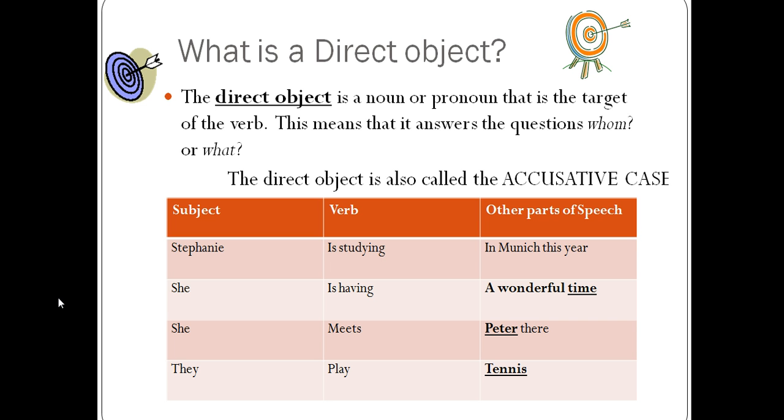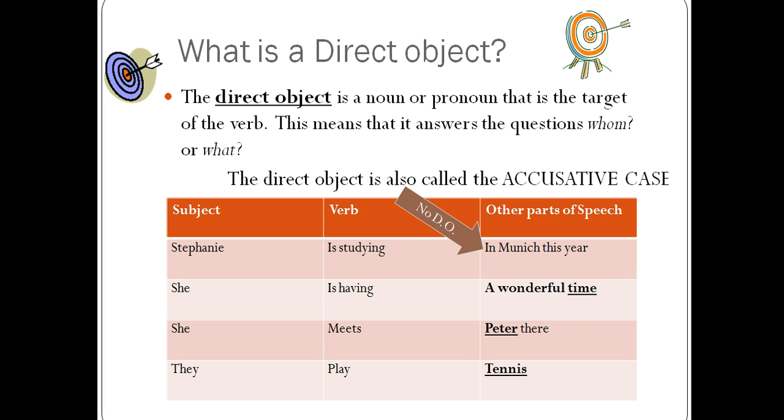Now, sentences do not always have a direct object. For example, our first sentence in the chart here, Stephanie is studying in Munich this year. Ask yourself, who or what is Stephanie studying? We don't know. We know where she's studying in Munich, and we know when she's studying this year, but we do not know what Stephanie is studying. So therefore, this sentence has no direct object. There is no answer to the question, what is she studying?